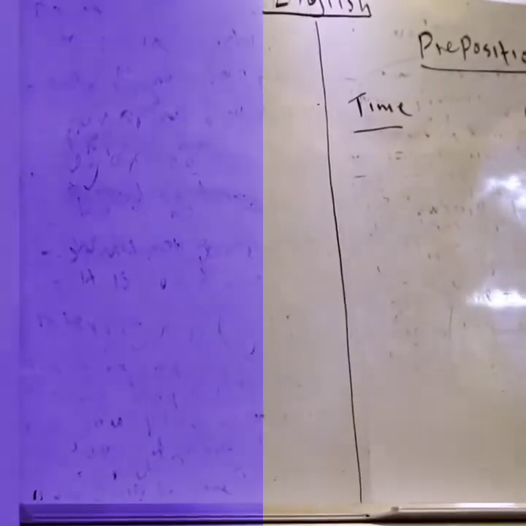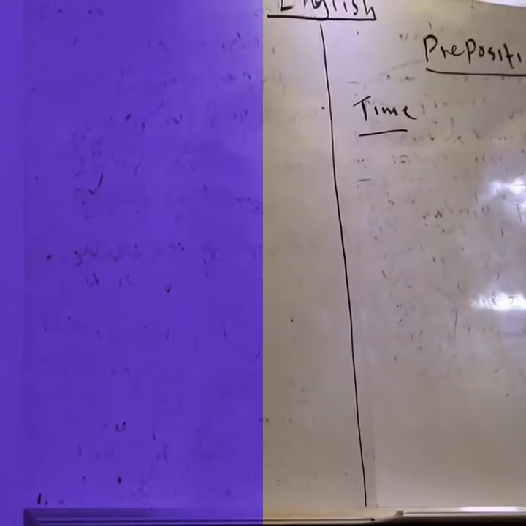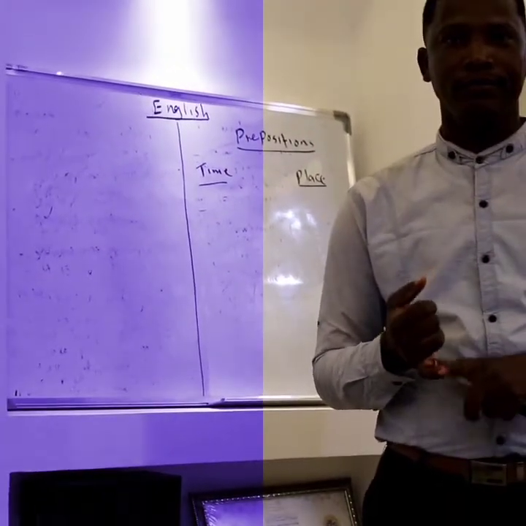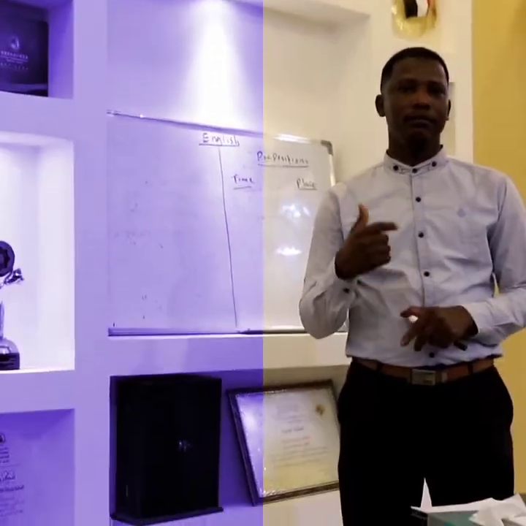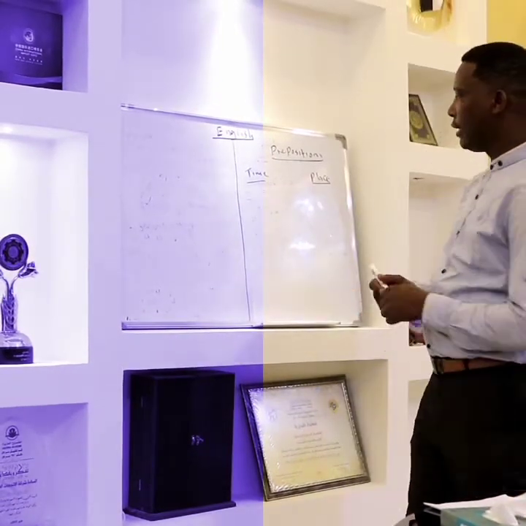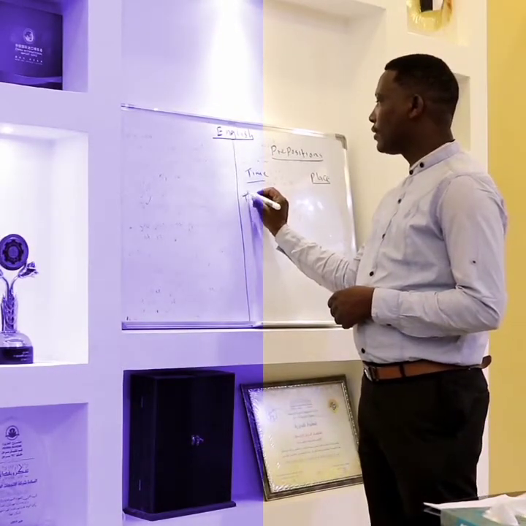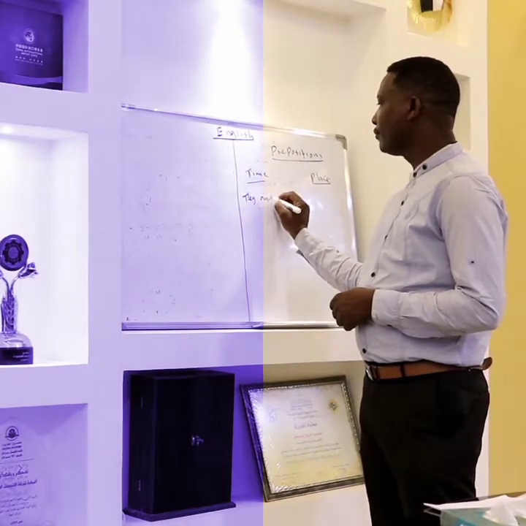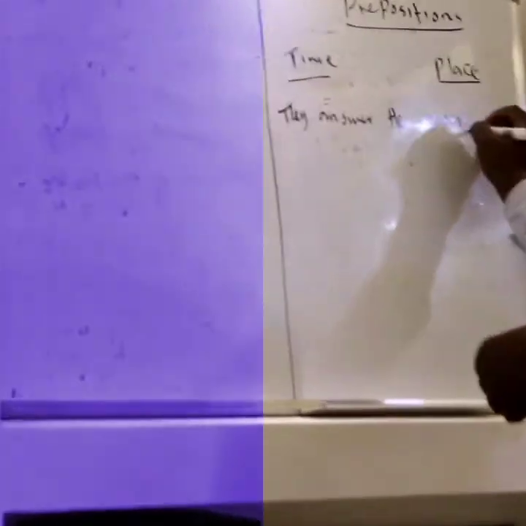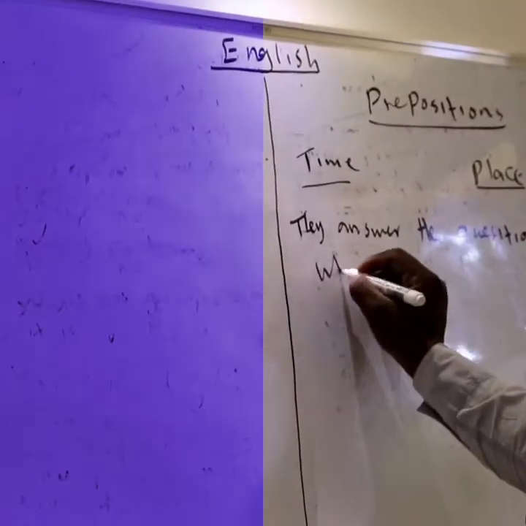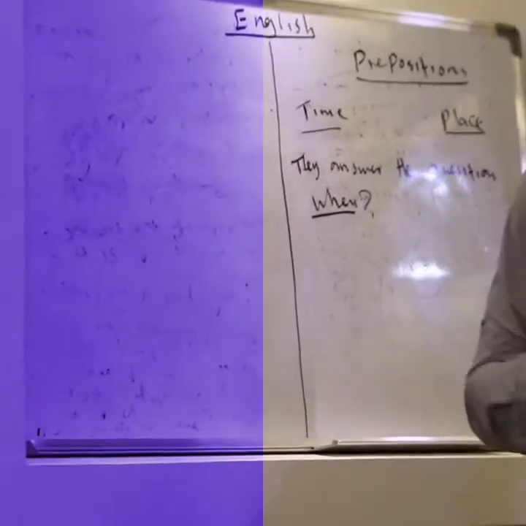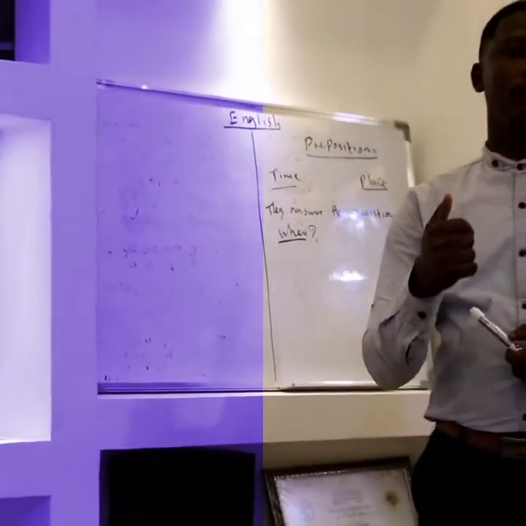We use prepositions to talk about time and to talk about places. When we use prepositions for time, they answer the question when.